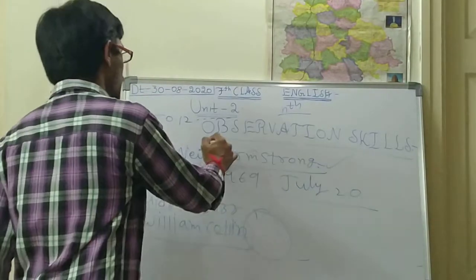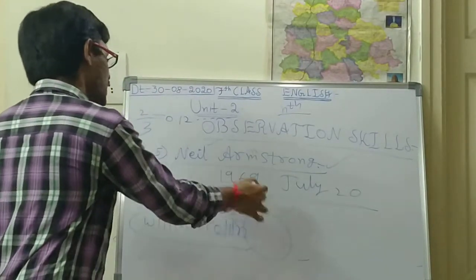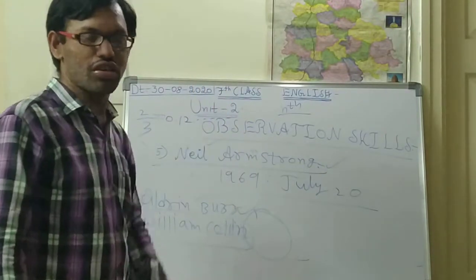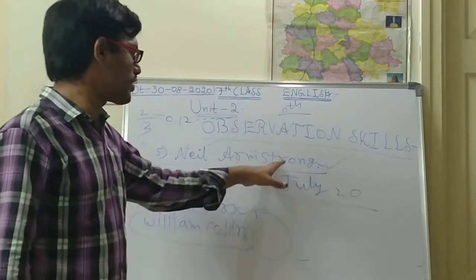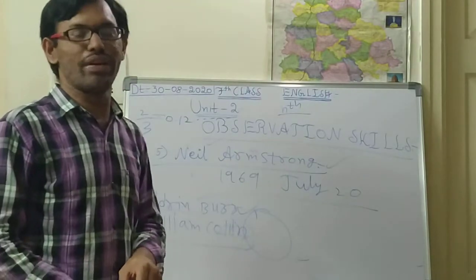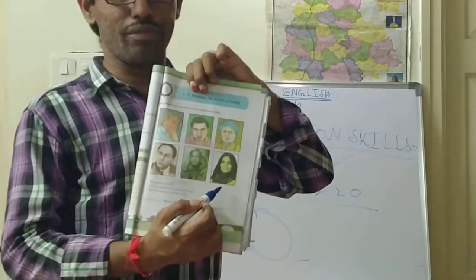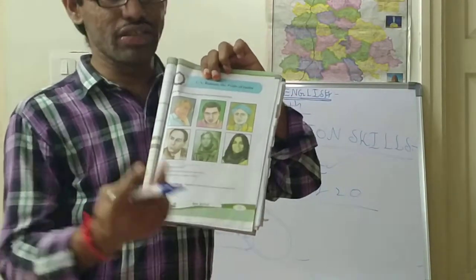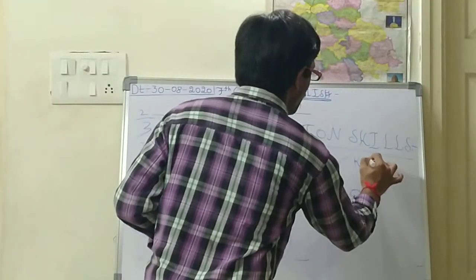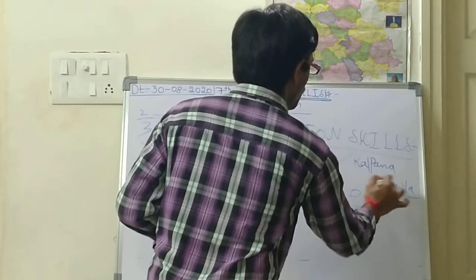So Neil Armstrong was the first person to step on the moon, and the second person is Buzz Aldrin. Both went at a time. This is the importance of Neil Armstrong in the field of space. Okay, next, who is the next person you are seeing on the screen? This person is Kalpana Chawla. Who is Kalpana Chawla?